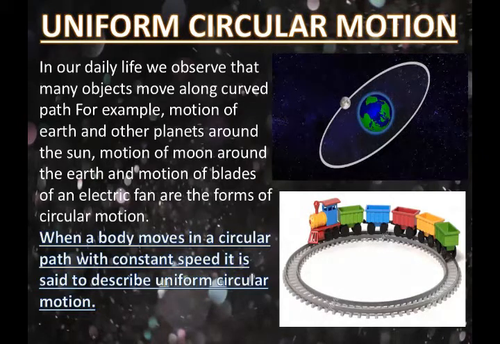When a body moves in a circular path with constant speed, it is said to describe uniform circular motion. This is the definition of uniform circular motion.